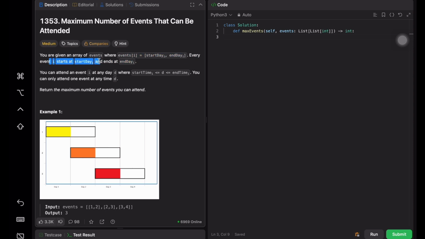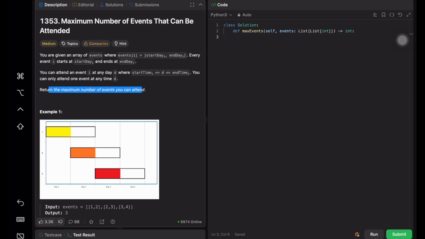Every event starts at the start date and ends at the end date. So we can attend an event on any day within it. For 1, 2 you can attend on day 1 or 2; for 2, 3 on day 2 or 3; for 3, 4 on day 3 or 4. But you can attend only one event at any time. We have to return the maximum number of events that we can attend.